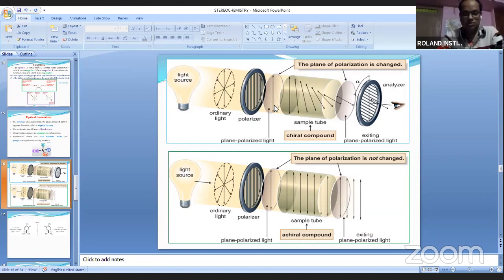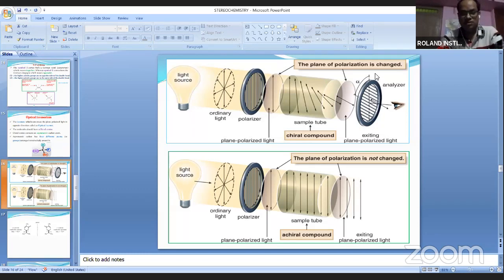Then when it passes through a tube containing chiral carbon or chiral compounds, this compound has the capacity to rotate the plane of polarized light towards right or towards left.